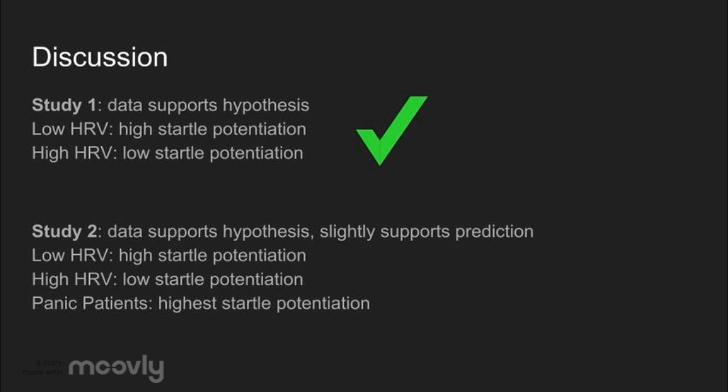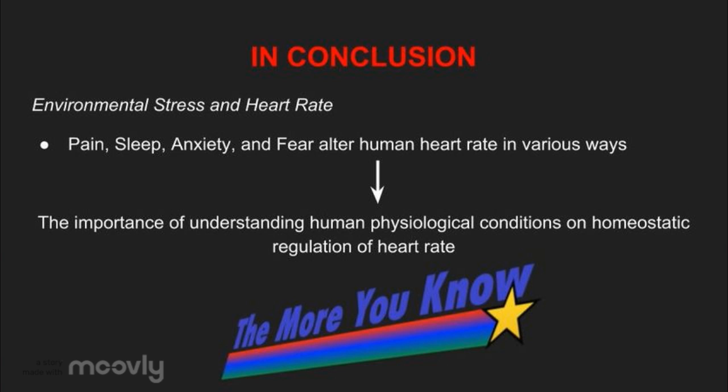The size of the sample tested shows relative trends, but a larger sample size could have revealed more information. However, resting HRV is an important indicator of the information the study was looking for. This creates the need for research to see if low HRV is related to a higher likelihood for anxiety or panic disorders. In conclusion, this presentation, Environmental Stress and Heart Rate, walked you through the effect of 4 environmental factors